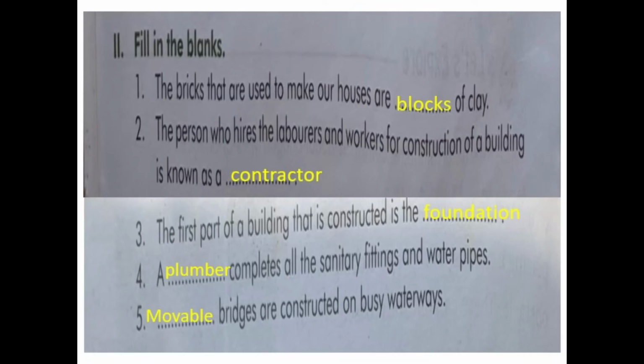Our next exercise is fill in the blanks. Number 1. The bricks that are used to make our houses are dash of clay. Correct answer is blocks. Number 2. The person who hires the laborers and workers for construction of a building is known as a dash. Answer is contractor. Number 3. The first part of a building that is constructed is the dash. Answer is foundation.